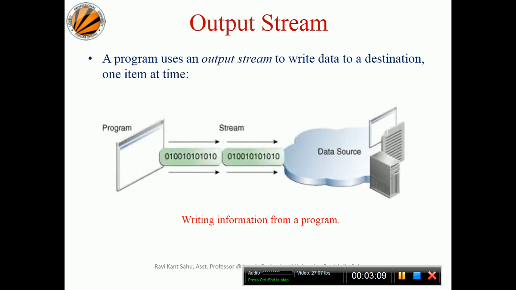Just the opposite is the output stream. A program uses an output stream to write data to a destination one item at a time. Suppose you're writing a program in a file system and you're creating a file, or you're copying content from the keyboard to a file you're saving. In this case, you're writing to the destination, the hard disk, and that is called an output stream.